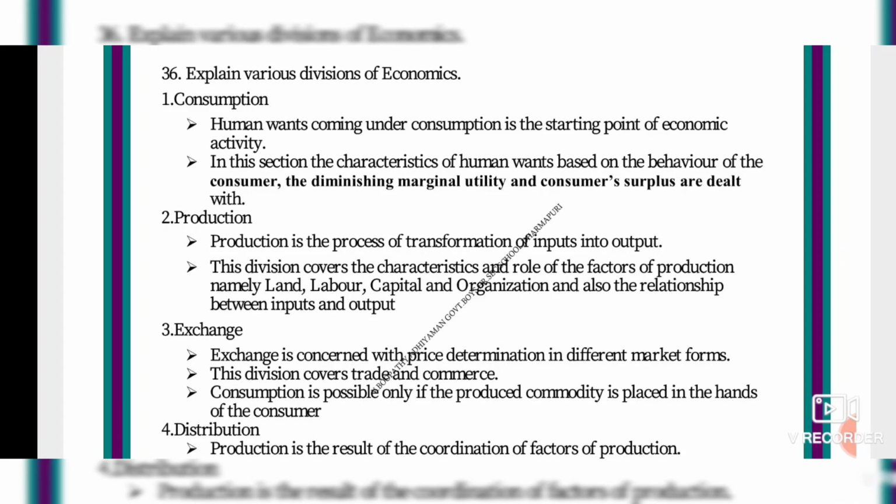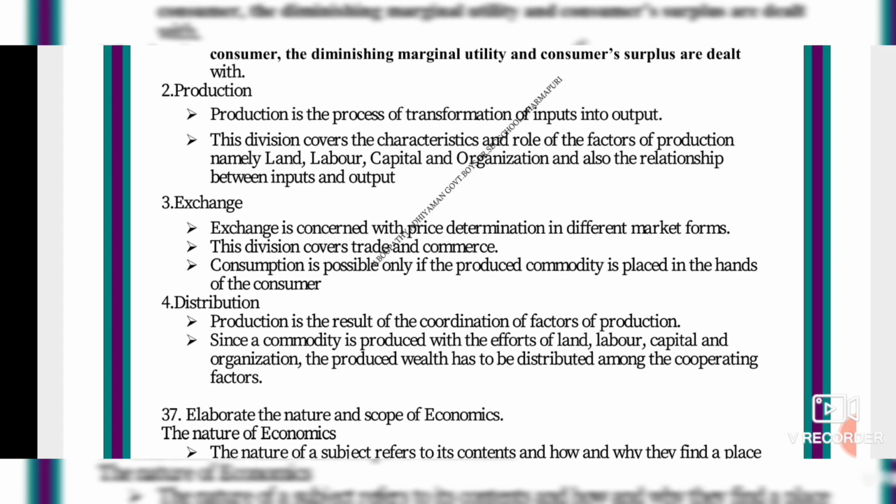This division covers the characteristics and role of the factors of production. The 4 factors of production, in forthcoming lessons we will see all these things. The 4 factors of production are land, labor, capital, organization, and also the relationship between inputs and output. Next, we will see about exchange. Exchange means the value of money for buying and selling, how much we use for buying and selling. Exchange is concerned with price determination in different market forms of the money. This division covers trade and commerce, that is buying and selling.